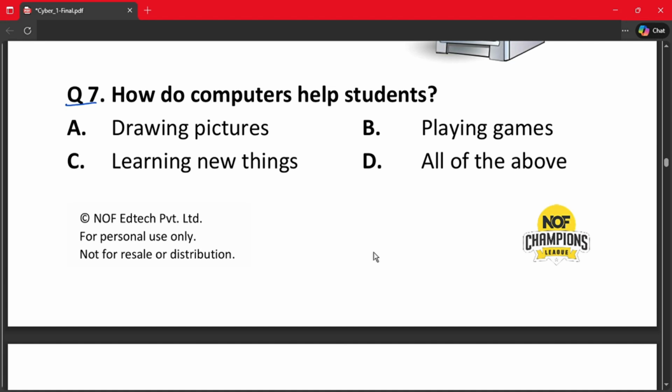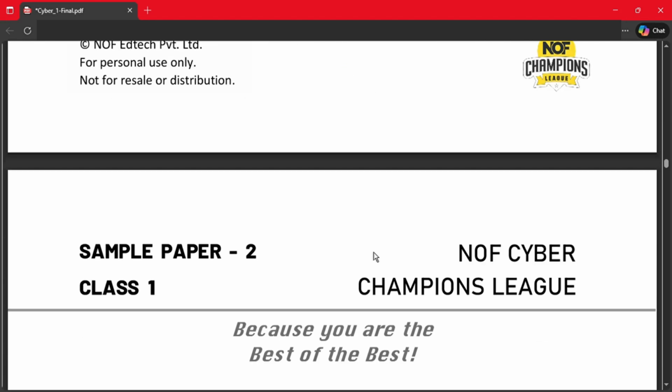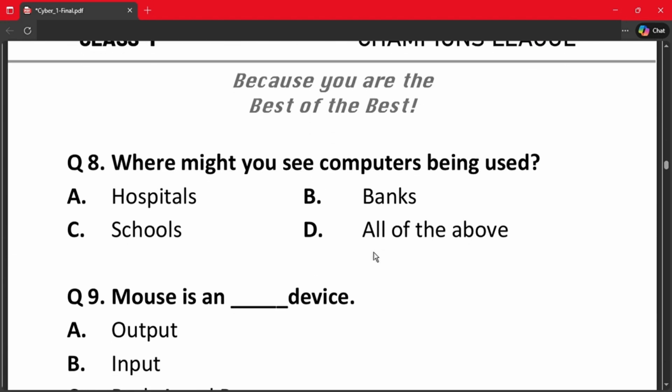Question number 7. How do computers help students? A. Drawing pictures. B. Playing games. C. Learning new things. And D. All of the above. A student can learn new things as well as draw pictures and play games on a computer. So the correct answer is option D. All of the above. Let's move on to the next question.